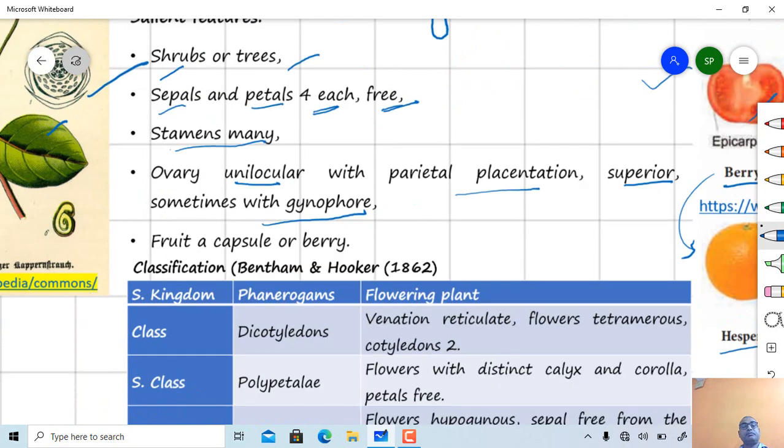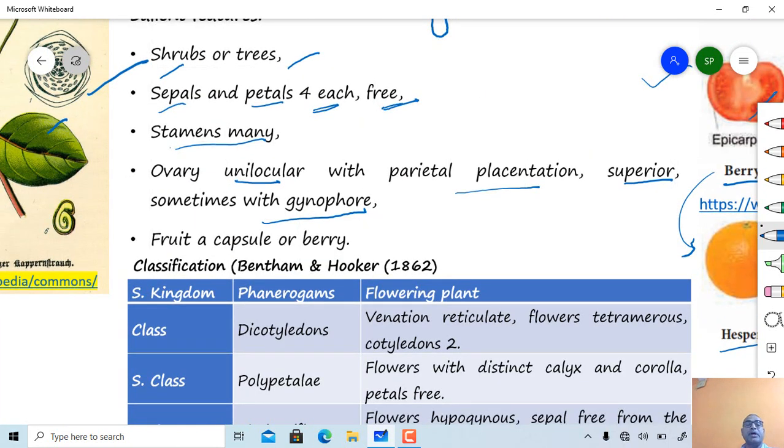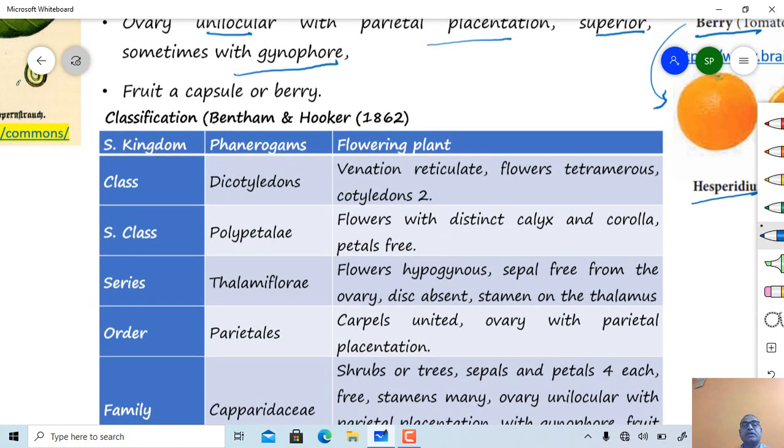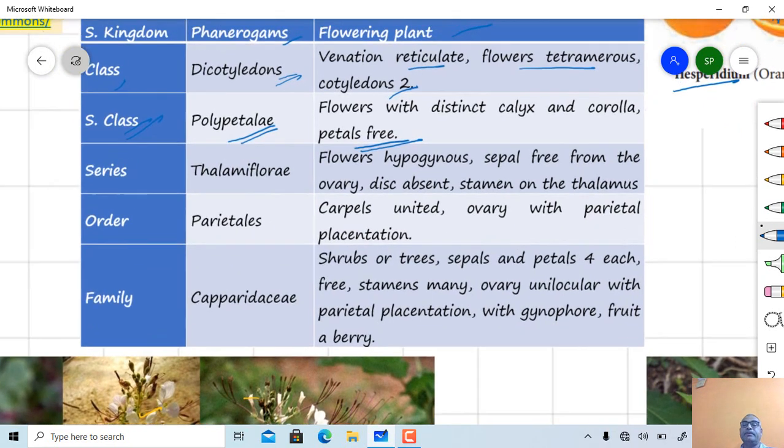This is the systematic position proposed by Bentham and Hooker. Kingdom Phanerogam, flowering plants. Class Dicotyledon: 2 cotyledons present, reticulate venation, branched stem, flower tetramerous or pentamerous. Subclass Polypetalae: both calyx and corolla present, and petals free. Series Thalamiflorae: flowers usually hypogynous, sepals free from the ovary.